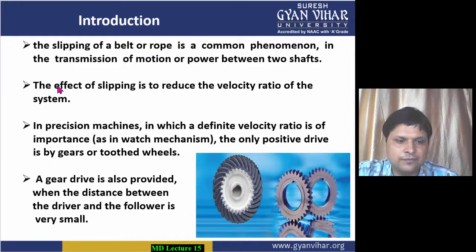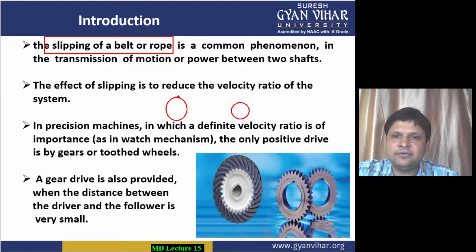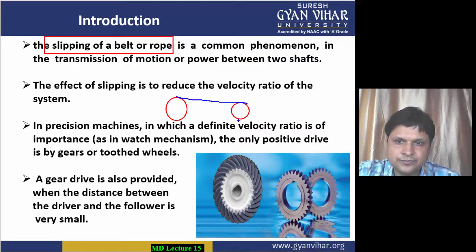The other types of drives which transfer motion and power have an issue: there is always some slipping of belt or rope involved. Like in the case of belt drive. What do you see in the case of belt drive? In belt drive, generally you have a belt which is fixed between the driving as well as the driven portion. See here, in this way you have a belt fixed in between these two.